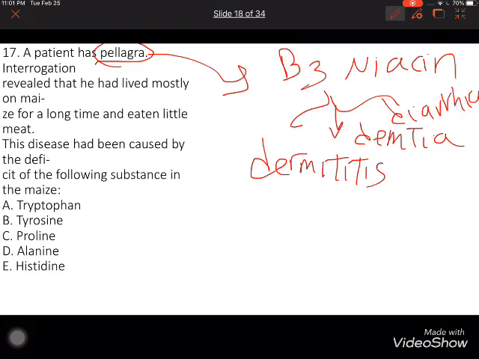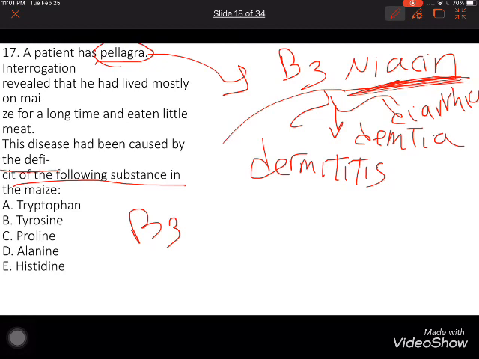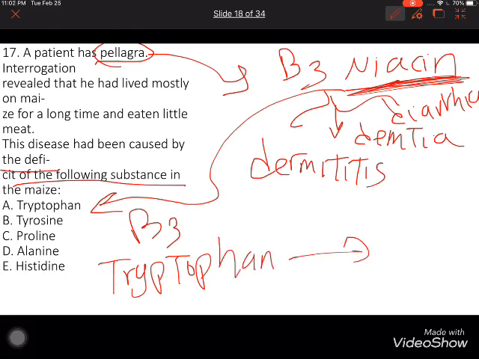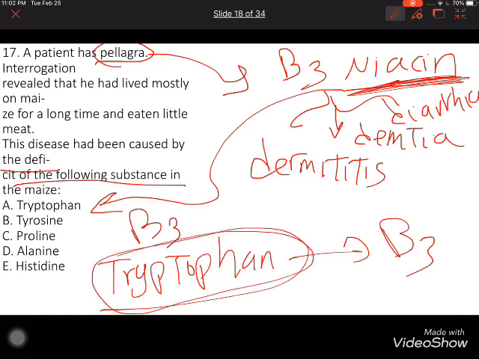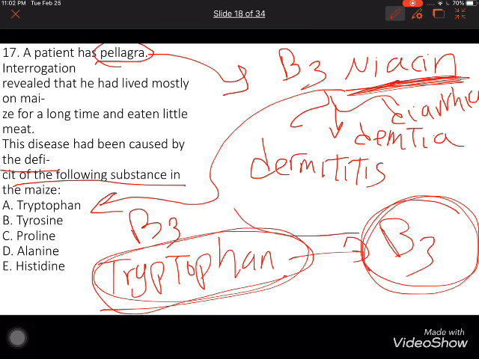He asked about the disease caused by deficiency of the following substance: B3, niacin. When our body needs to synthesize this vitamin, it uses what? Tryptophan, to produce B3, niacin. This is why if we have a deficiency in this substance, it leads to deficiency of vitamin B3, which leads to pellagra.